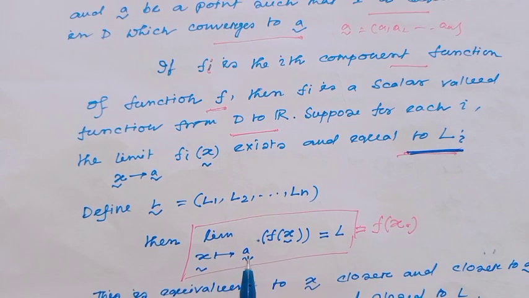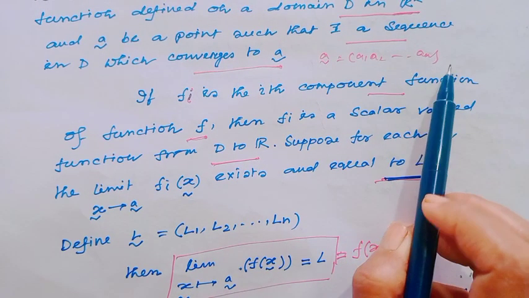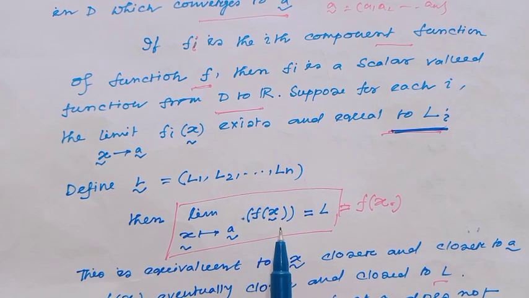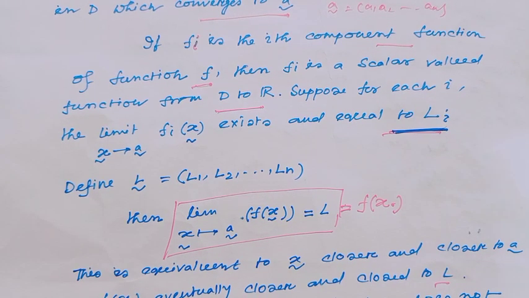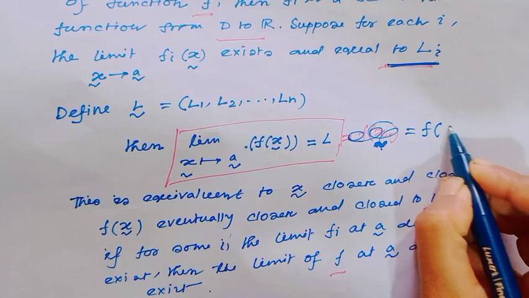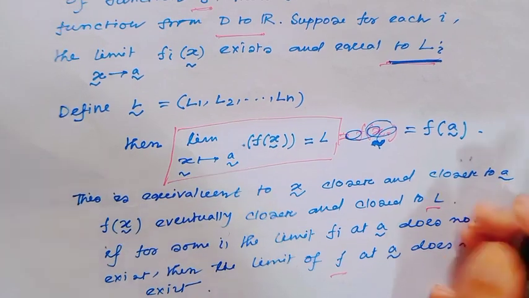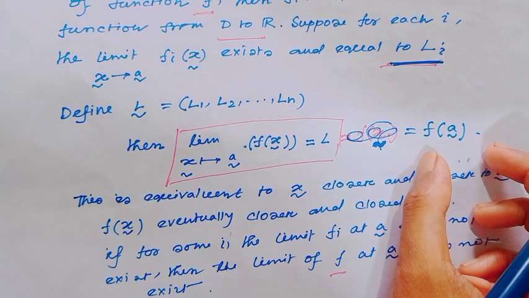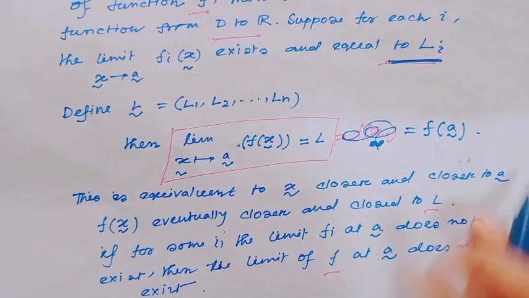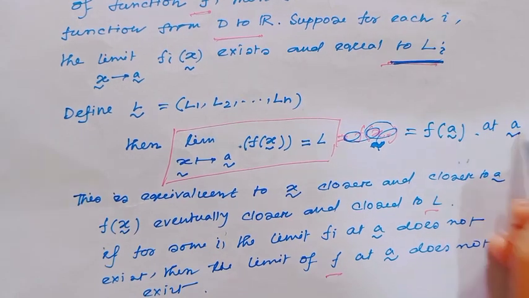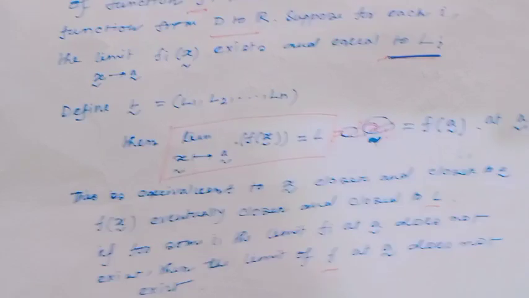Then if the limit as x̃ goes to ã, where ã means a1, a2 up to an, of f(x̃) equals L, and which is equal to f(ã), then since this limiting value is equal to f(ã), we can tell this function is continuous at the point ã, where ã is a vector.